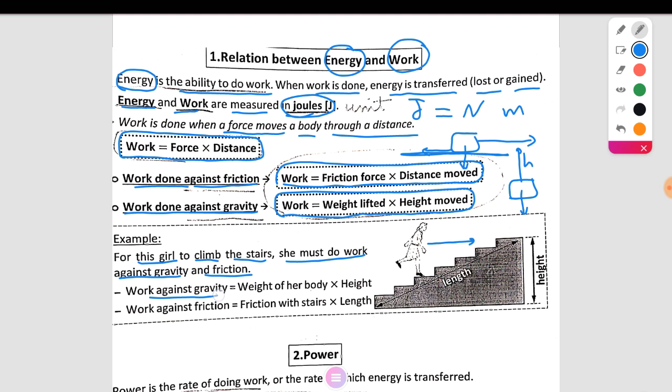Work against gravity equals the weight of her body times height. Work against friction equals friction with the stairs times length. This is the length.